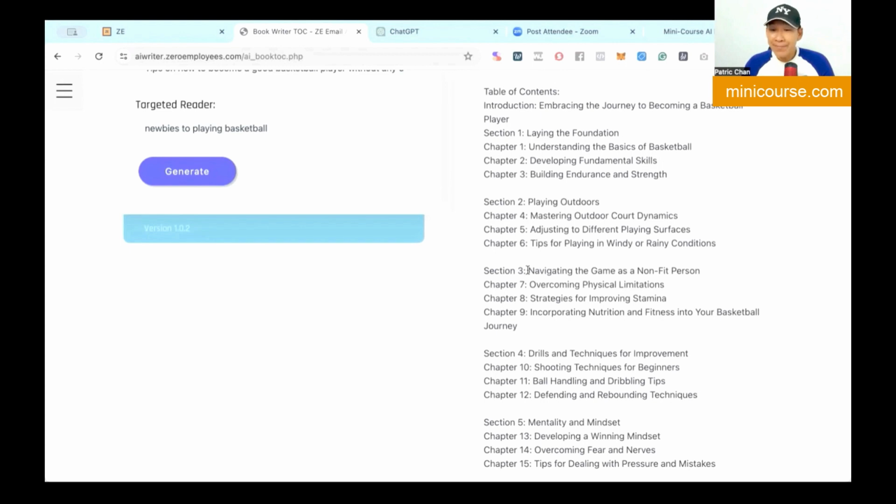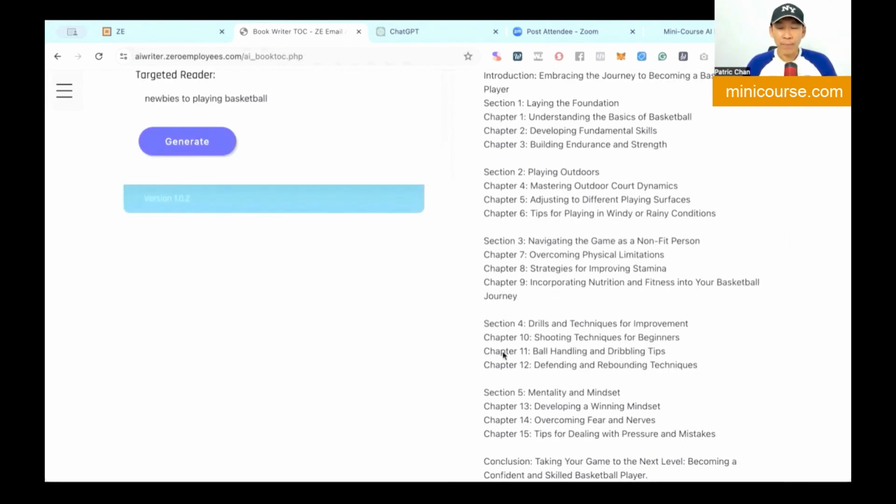Section 3, navigating the game as a non-fit person. How cool is that? For instance, someone goes to Amazon and searches for playing basketball for someone who is not fit. I don't think you have competitors because this is called a long tail. Did you get that aha moment there?